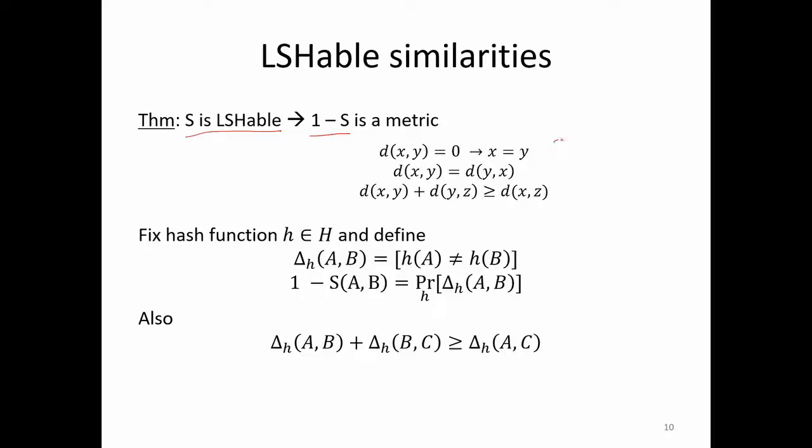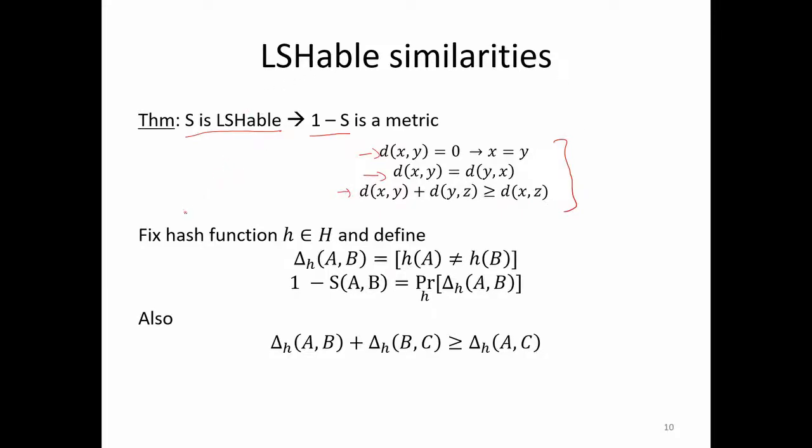So what is a metric? Here is a definition. I'm sure you all know what a metric is. A metric is a measure d between x and y such that d(x,y) is 0 if x is equal to y, it is symmetric, and it satisfies the triangle inequality, so d(x,y) plus d(y,z) is greater than or equal to d(x,z).